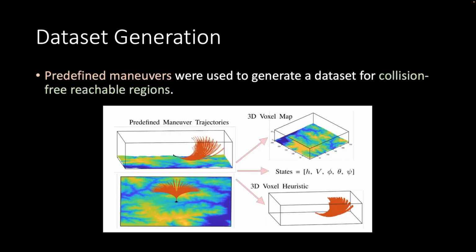Training our generative model requires a dataset of collision-free reachable regions. We generated this dataset by executing a wide range of predefined maneuvers, filtering out maneuvers that lead to collisions. These predefined maneuver trajectories are processed and dilated against a 3D voxel map conditioned by the aircraft states to produce a reachable set represented by a 3D voxel.